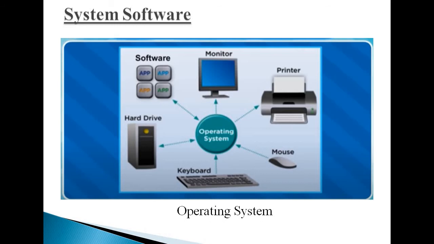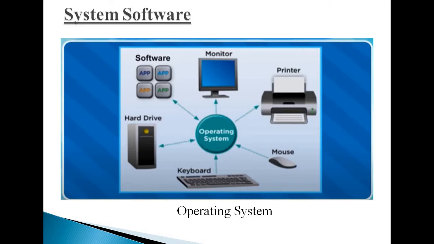The operating system is a part of system software that makes the computer work. The operating system manages and controls the working of hardware as well as the software. The operating system is the very first program that is loaded into memory when the system is turned on, and it brings life to the computer hardware. This process is known as booting. The operating system also acts as an interface between the user and the computer.